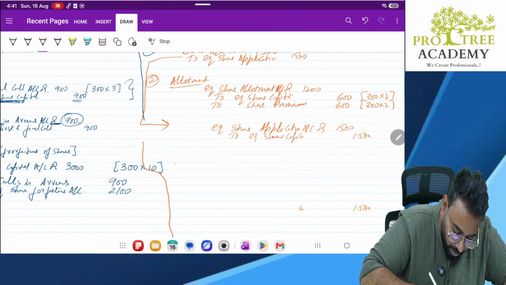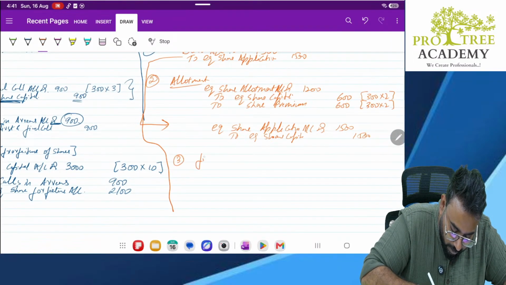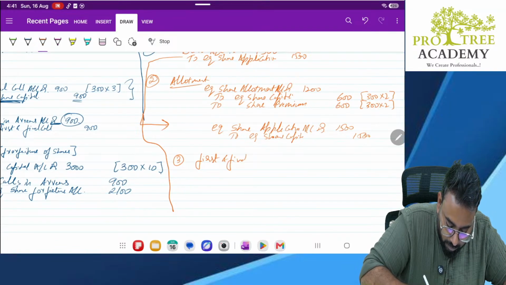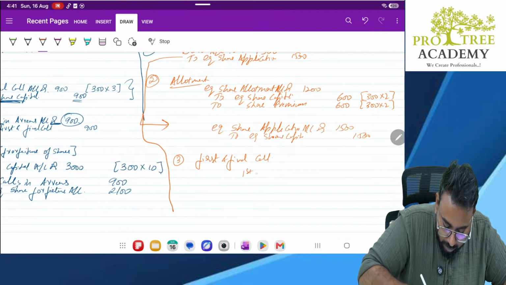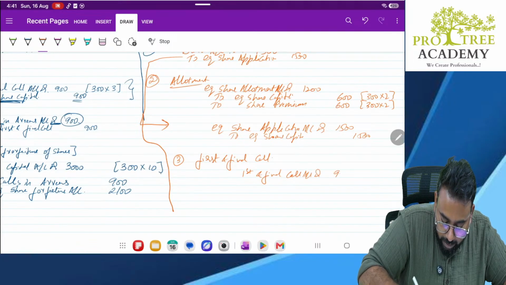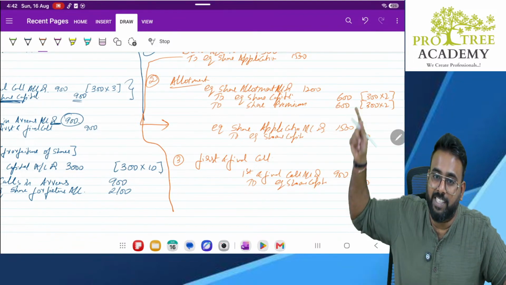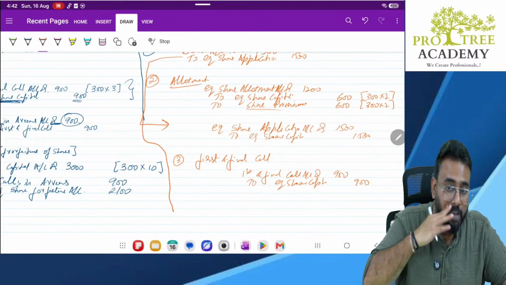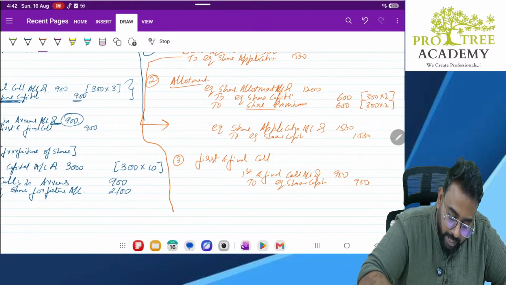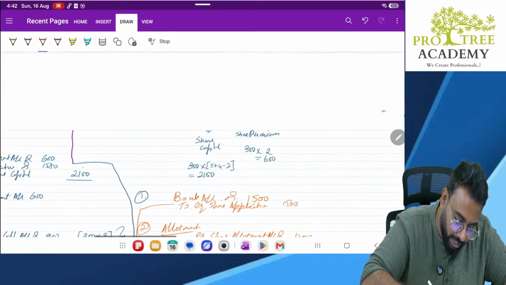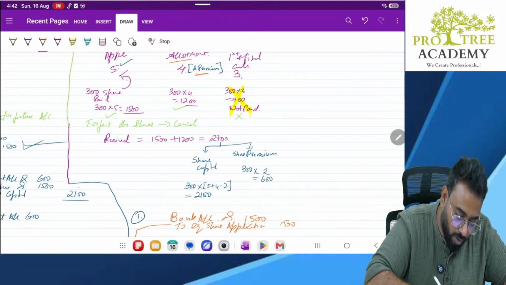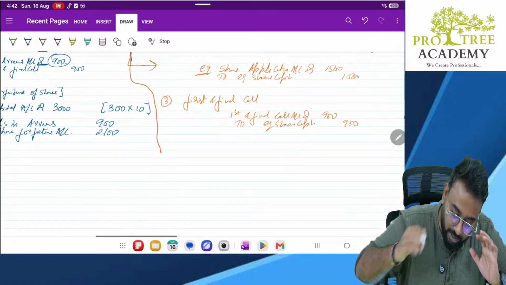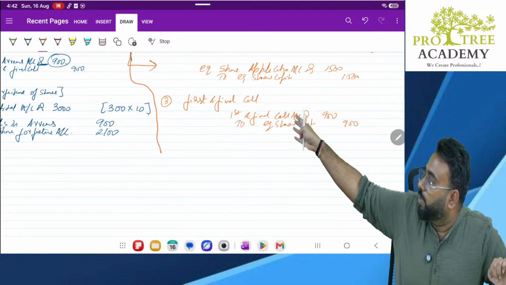Next, what happens? First and final call. What is the entry? First and final call account debit 900 to equity share capital 900. Now don't use, sir, equity share premium. Already written, no, sir, share premium. 2 rupees per share is the premium. 300 into 2, 600. It is already collected during allotment only. Why again premium will come? How many times premium will collect? Now whatever final call is there, it is only towards equity share capital.